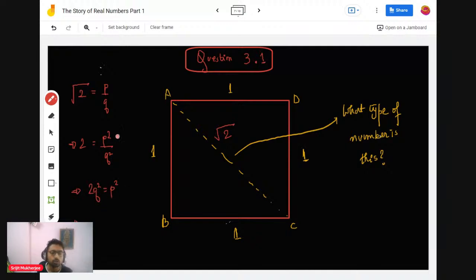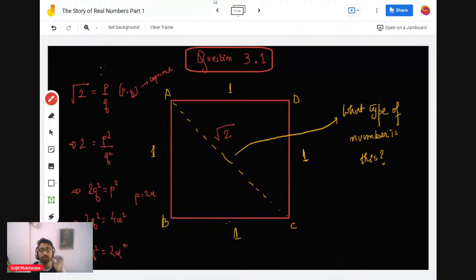You understand that 2q squared is equal to p squared, so p must be an even number. Let's assume that p and q are co-prime, because that's the definition of a reduced fraction: they have no common divisors. So 2 must divide p, because p is an even number, so we get p is equal to 2 alpha. We replace that, so q squared is equal to 2 squared alpha squared, that is 4 alpha squared, and from here q squared is equal to 2 alpha squared.